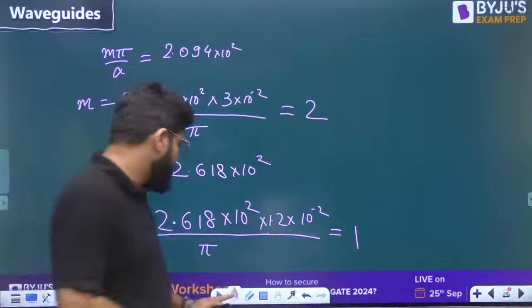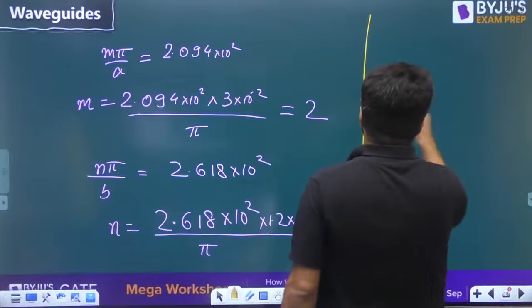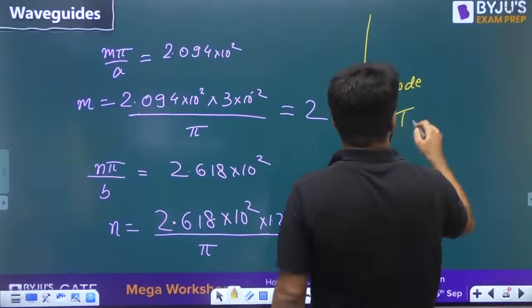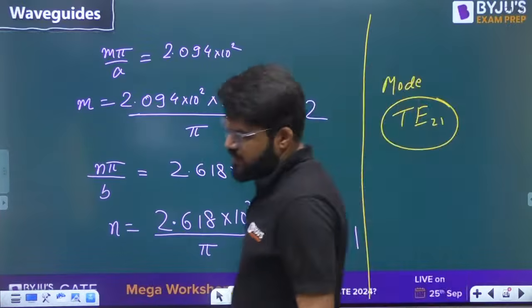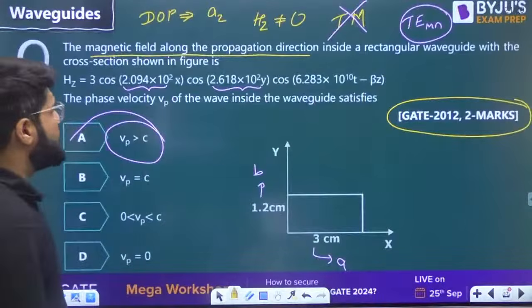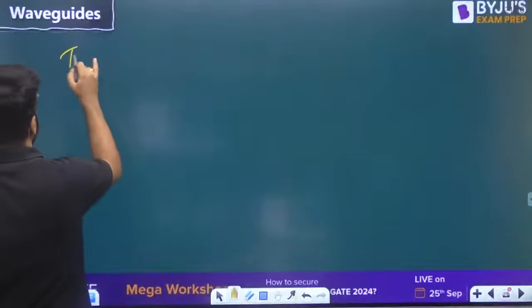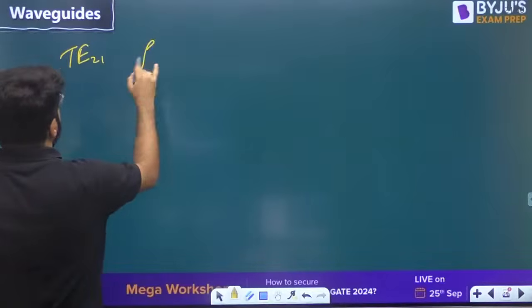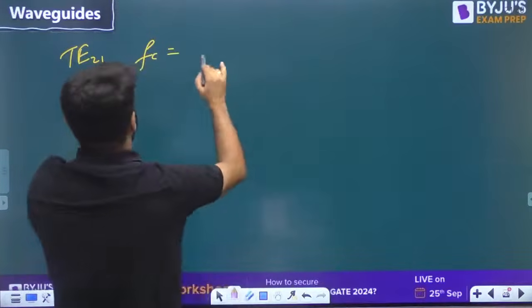So what is the mode being propagated? Now I can say what is the mode that is being propagated. It is TE, already concluded, but with what value of Mn? 21. So this is TE21. Now I want the cutoff frequency to be calculated. Understand the entire concept of the question. Now we will come to the cutoff frequency. If it is TE21, what is the cutoff frequency?